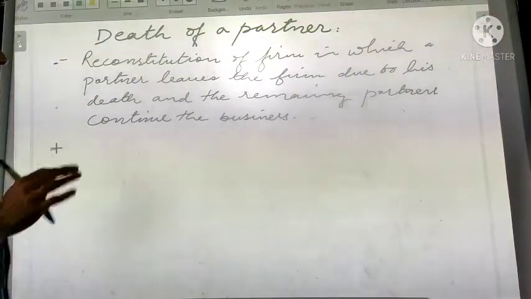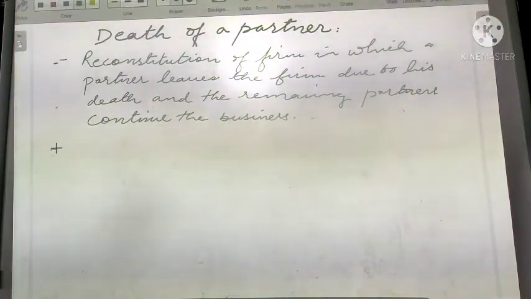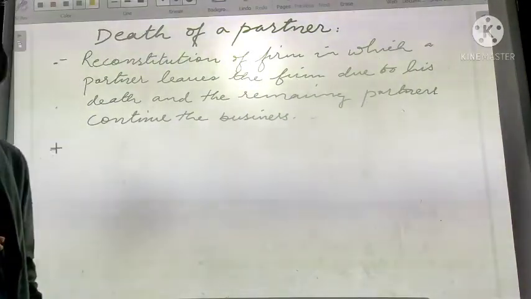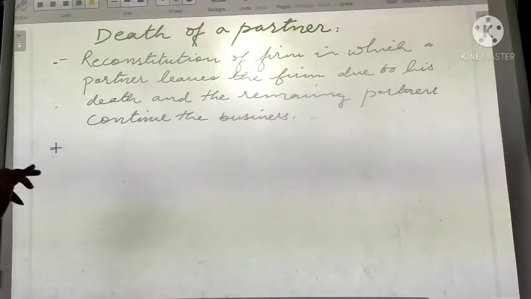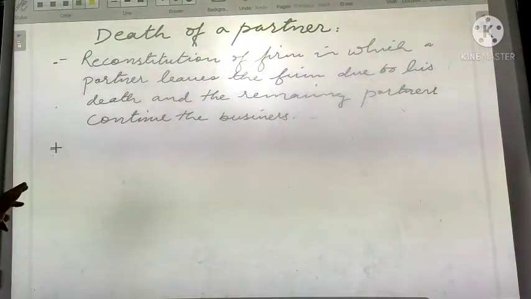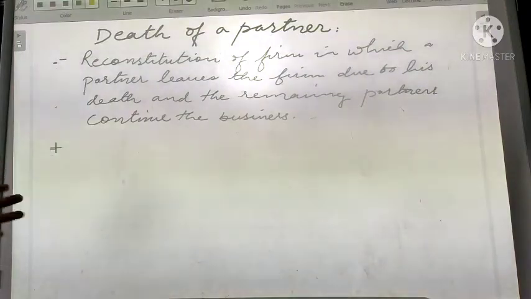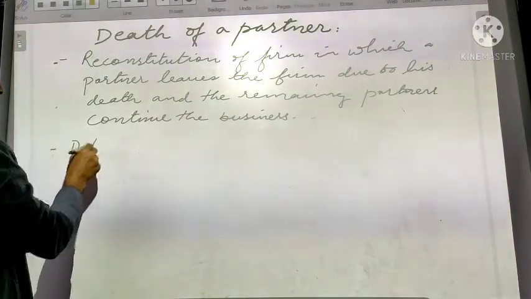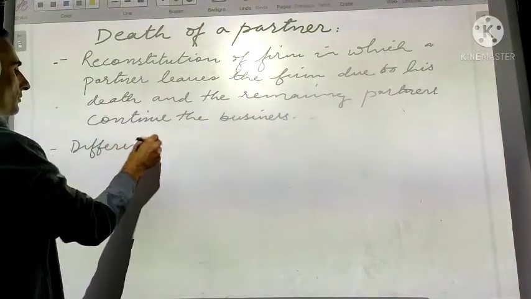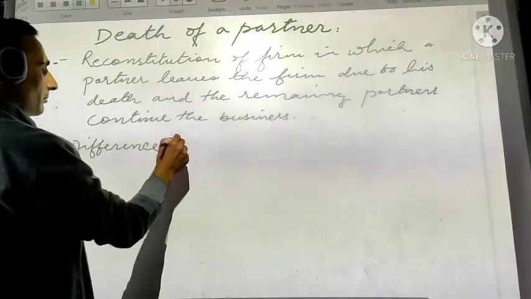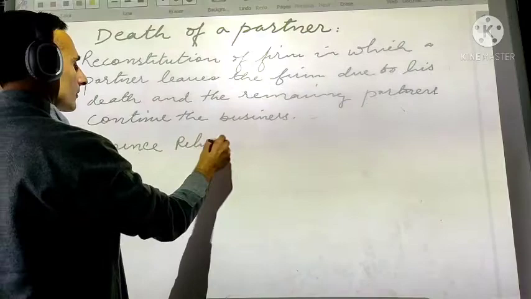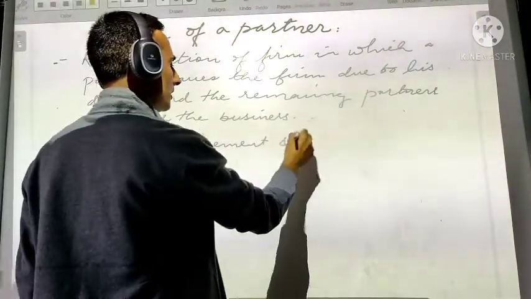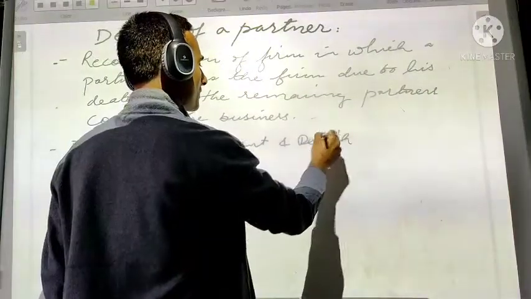So all the accounting treatments are the same as that of retirement, barring one or two differences you will find between the death and the retirement. Now, what is the difference between death and retirement? What difference do you find?